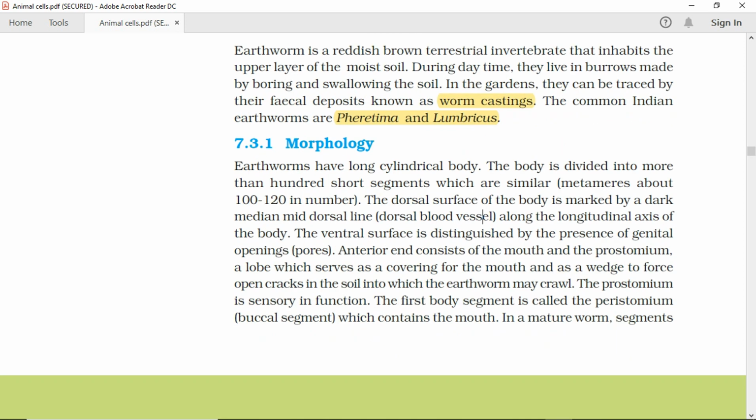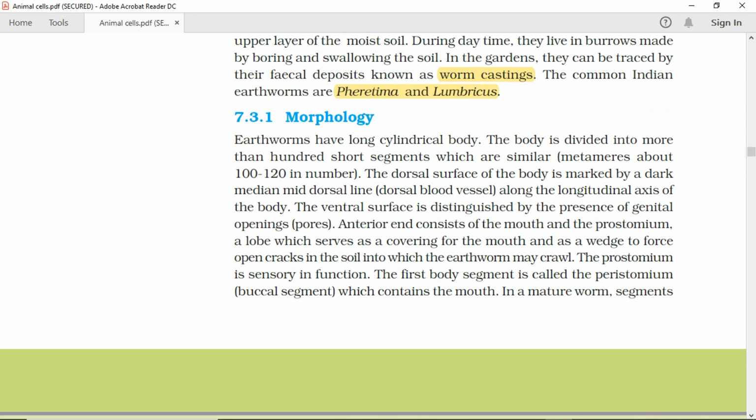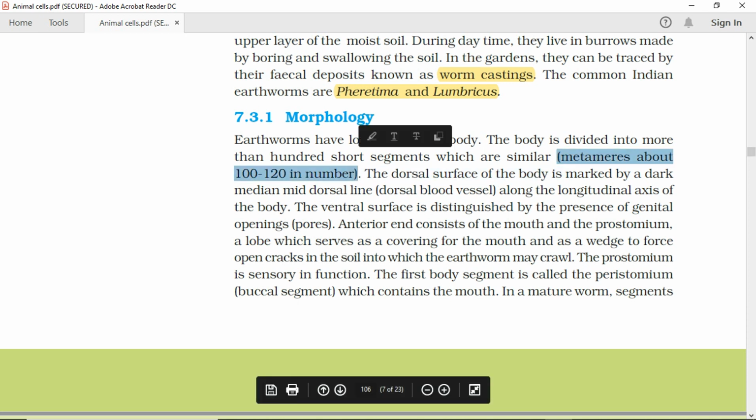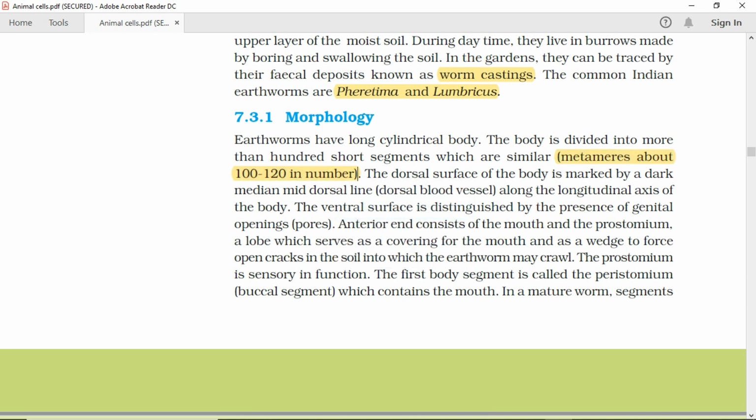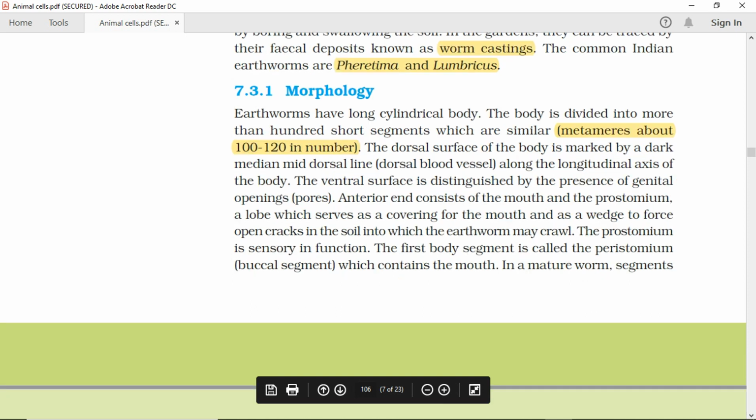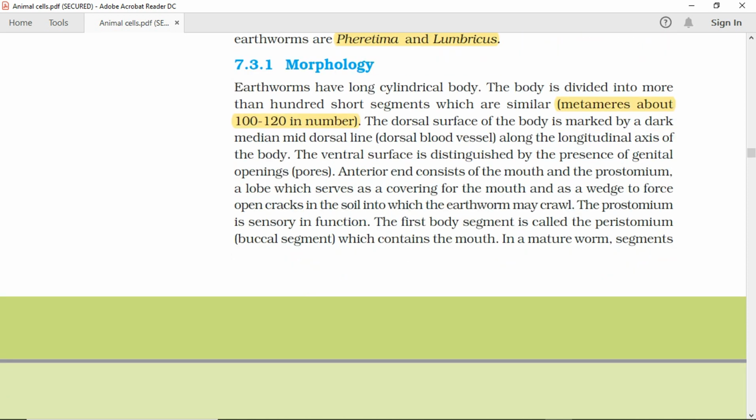7.3.1 Morphology. Earthworms have a long cylindrical body. The body is divided into more than 100 short segments which are similar (metameres), about 100 to 120 in number. The dorsal surface of the body is marked by a dark median mid-dorsal line (dorsal blood vessel) along the longitudinal axis of the body. The ventral surface is distinguished by the presence of genital openings (pores).